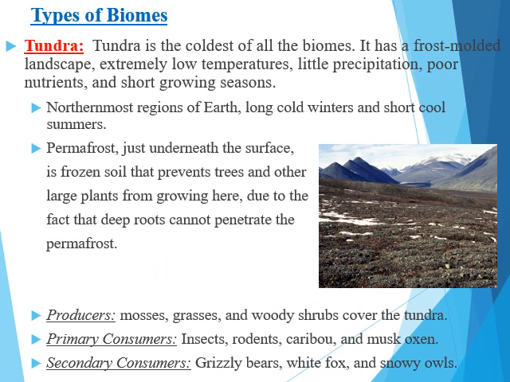Tundra. Tundra is the coldest of all the biomes. It has a frost-molded landscape, extremely low temperatures, low precipitation, poor nutrition, and slow growth seasons. Northernmost regions of the Earth, long cold winters, short cold or cool summers, covered predominantly by permafrost just underneath